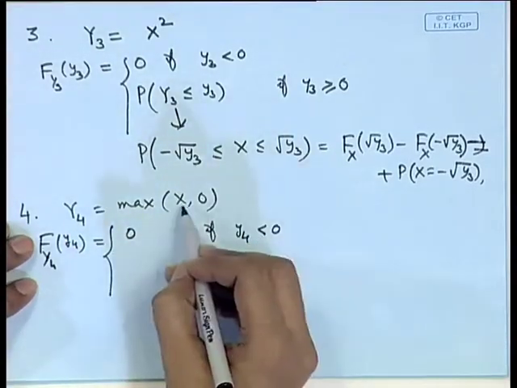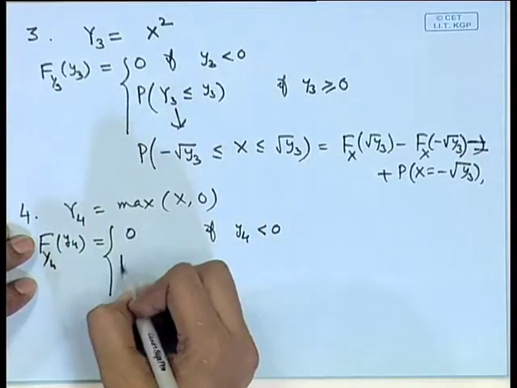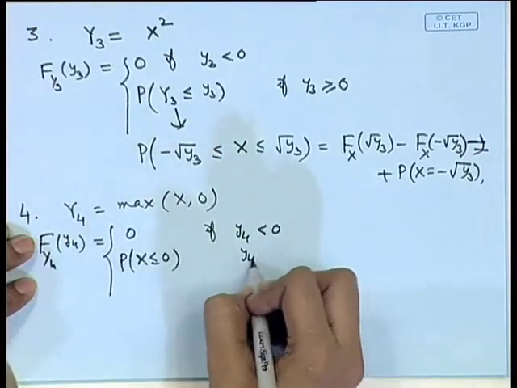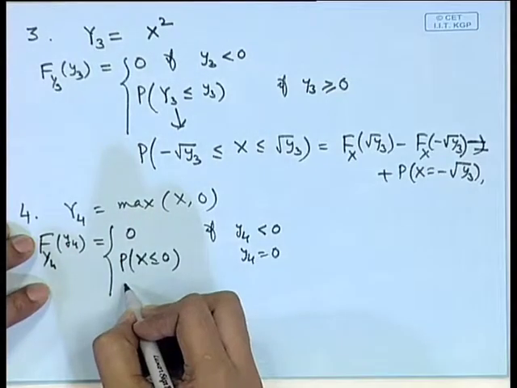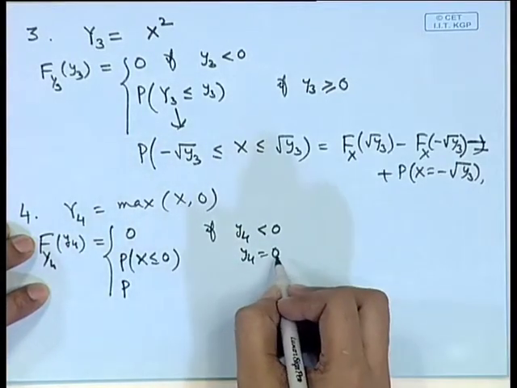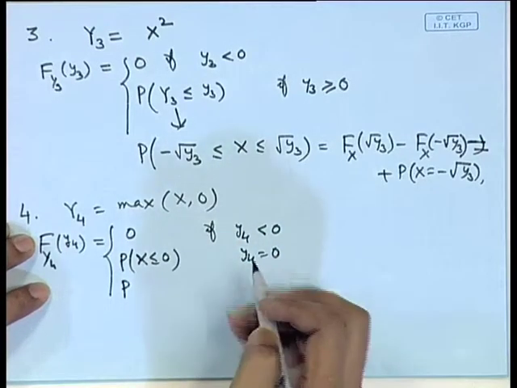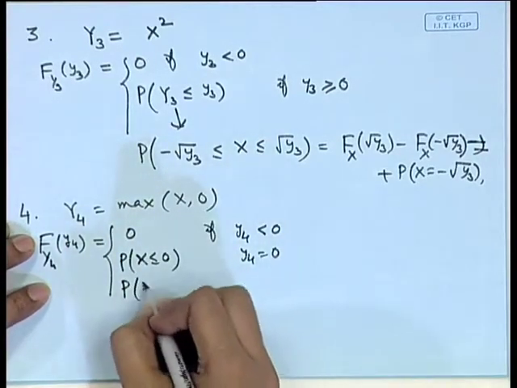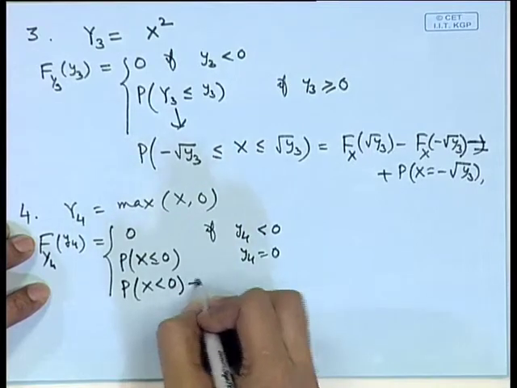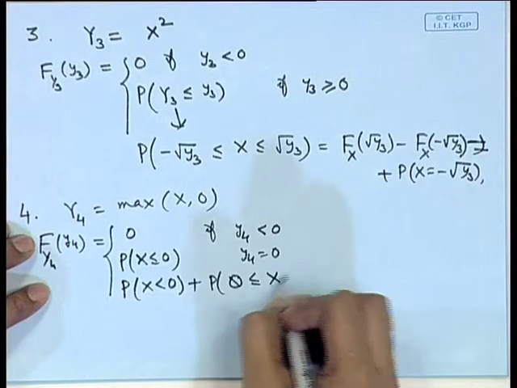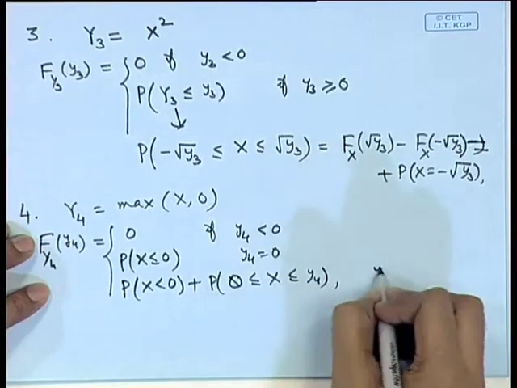If y 4 is equal to 0, then this is simply probability of x less than or equal to 0, and if I consider y 4 positive, then it is the probability of x less than or equal to y 4. So, that will be x less than 0 plus probability of 0 less than or equal to x less than or equal to y 4.